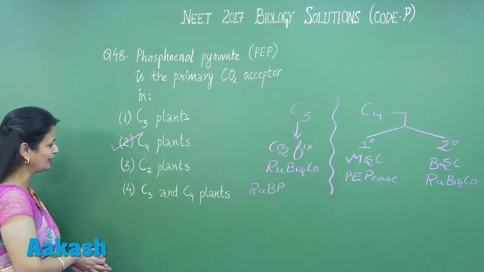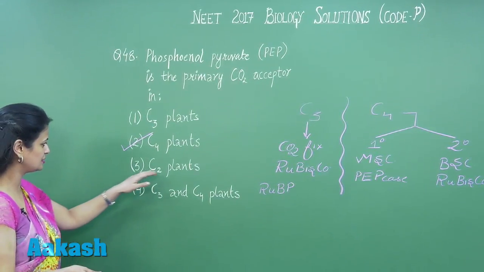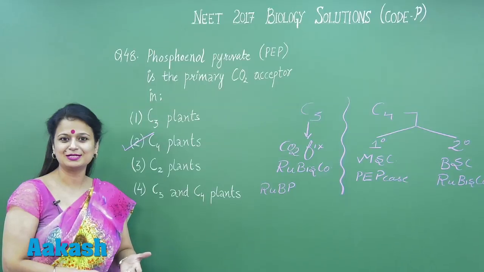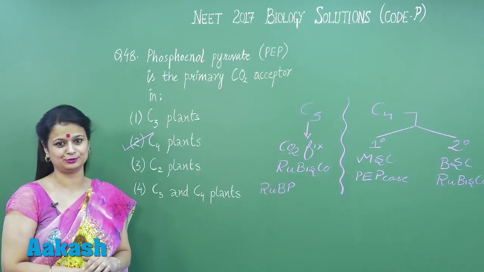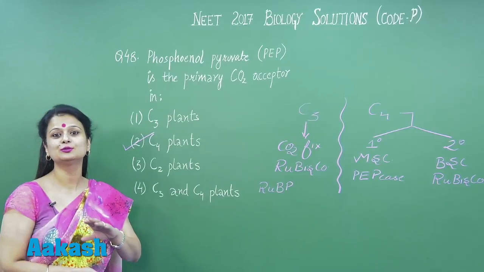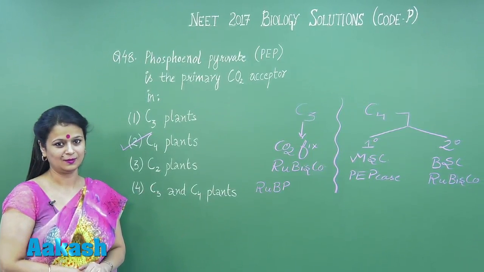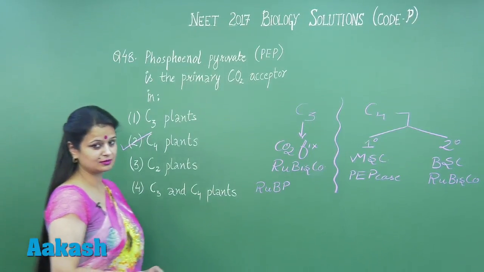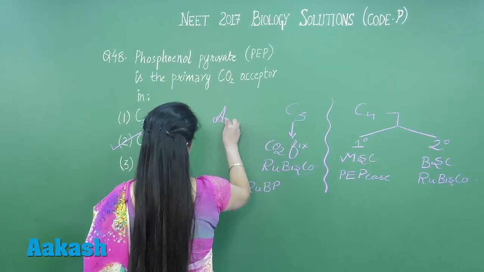You might be saying one category of plants over here, that is the C2 plants. तो ये जो C2 plants होते हैं ये C3 plants ही होते हैं. इनको C2 क्यों कहते हैं? क्योंकि इनके अंदर C2 cycle चलती है. Right? So the right answer for this question is option number 2.